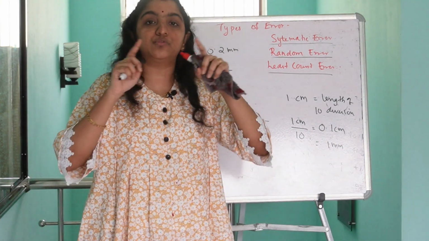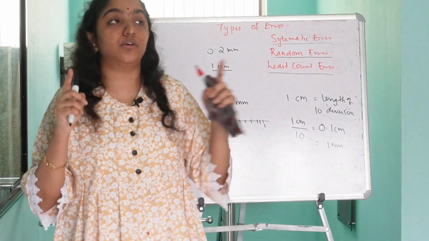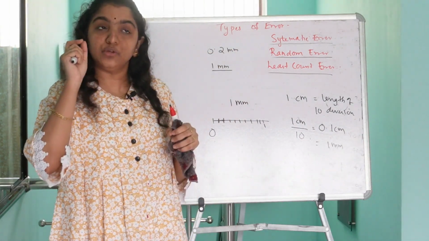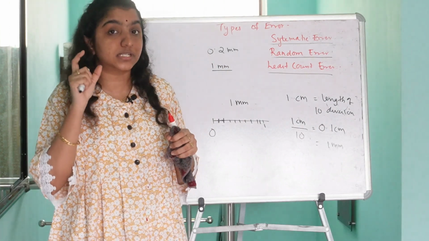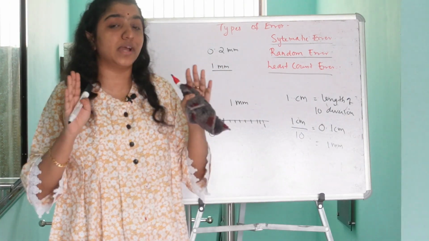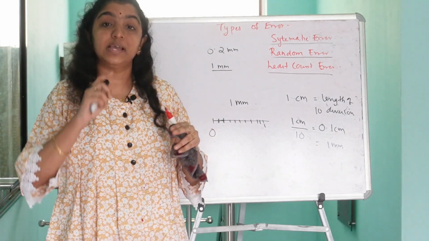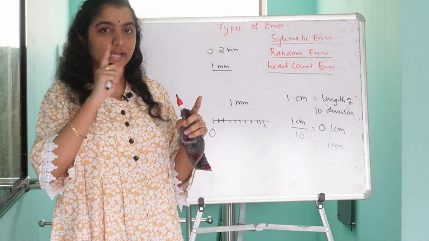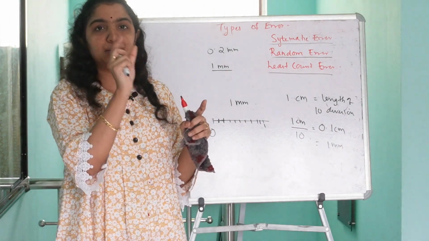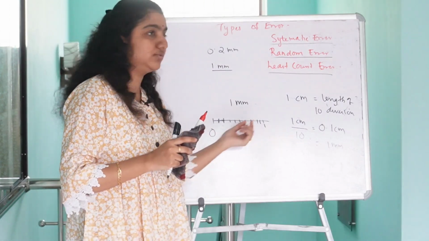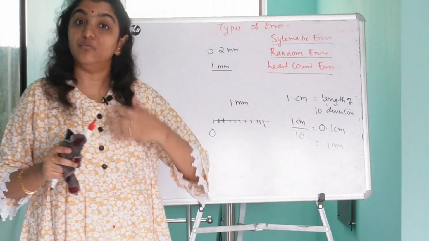I asked you to find the length of this particular wire. Can you find the exact measurement in such a situation? No, we could not find the exact measurement. We could find only the range of the length. It lies somewhere between 0 millimeter and 1 millimeter, because the least count of this instrument is 1 millimeter.